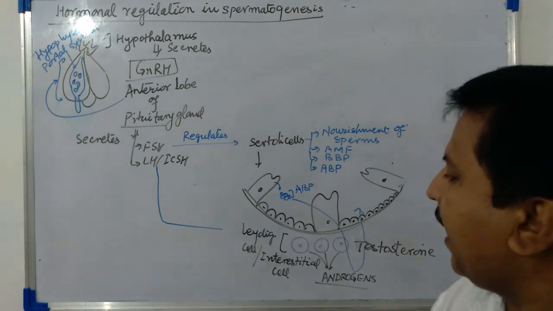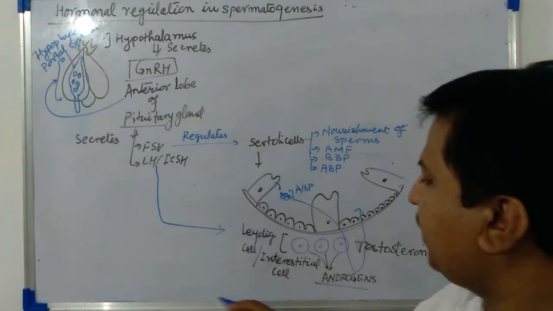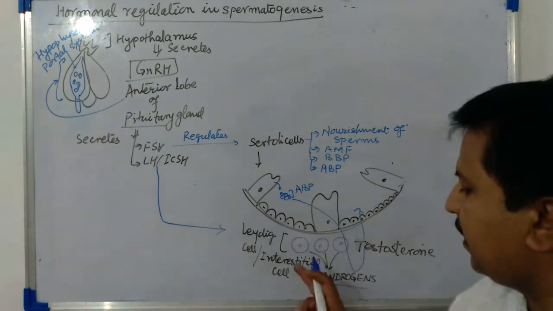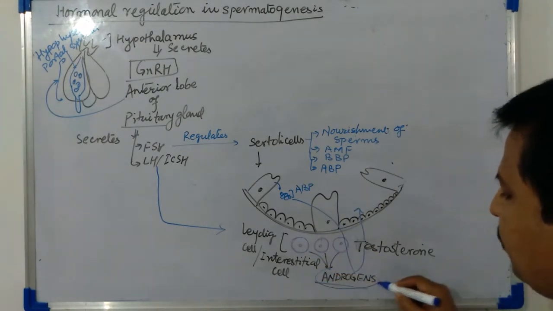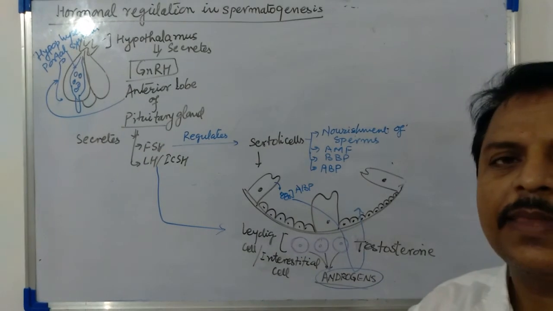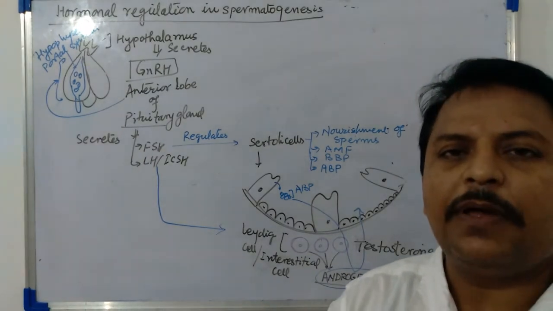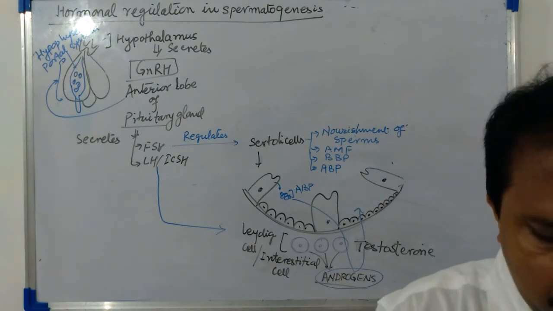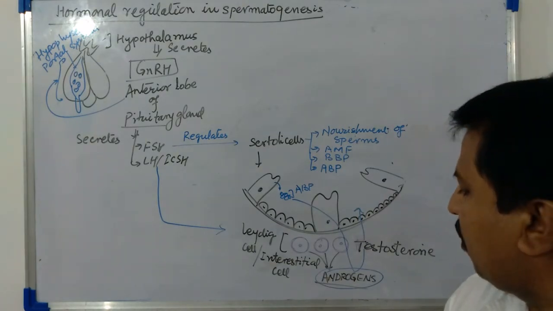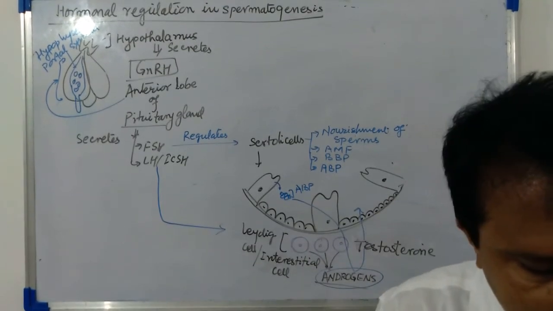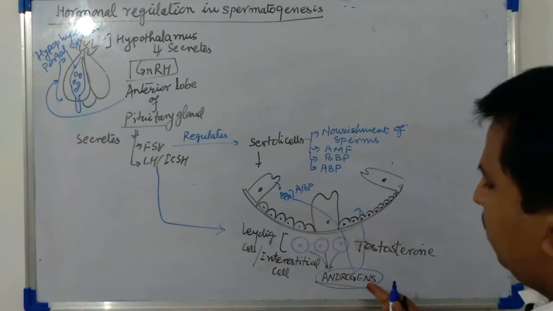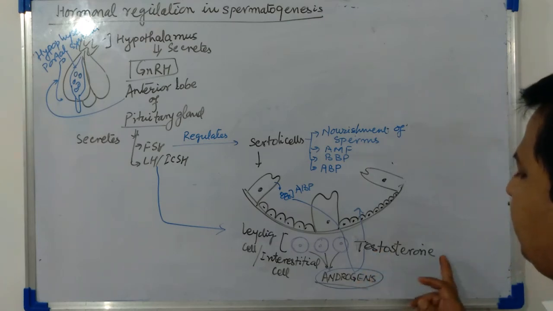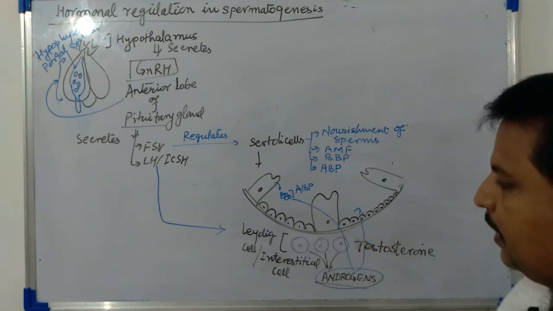It will regulate these Leydig cells to synthesize and secrete androgens. This is a group of male sex hormones, and these two male sex hormones are DHT, dihydrotestosterone, and testosterone.